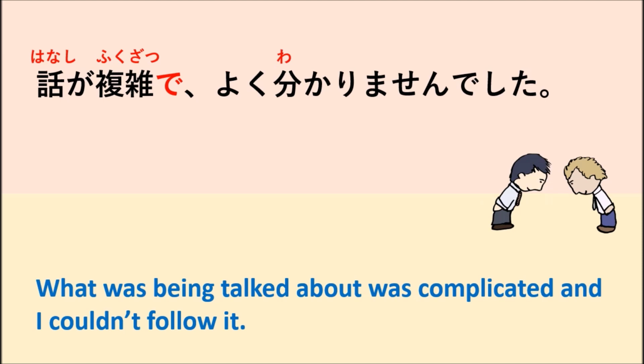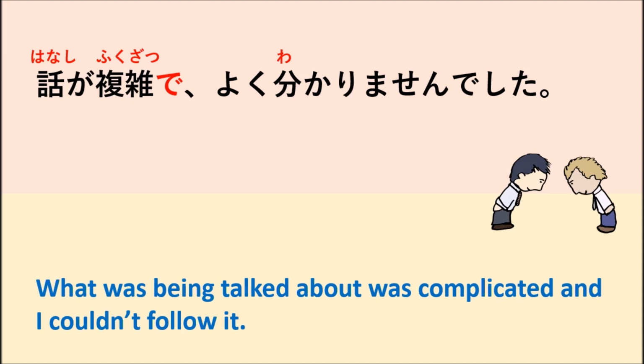For example, if you talk with somebody, for example, we speak in Japanese, but you're just a beginner of learning Japanese, so you don't really know about the Japanese language, right? So when you talk with a person who's fluent in Japanese, you cannot follow what he or she is talking about. So in the case of that, we say fukuzatsu.